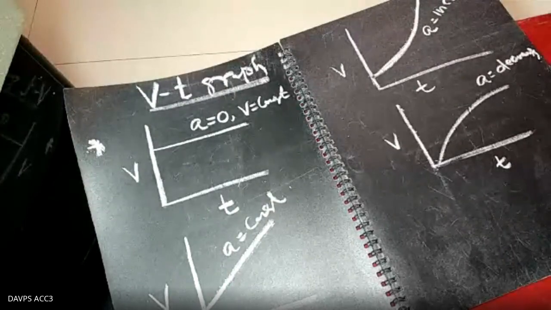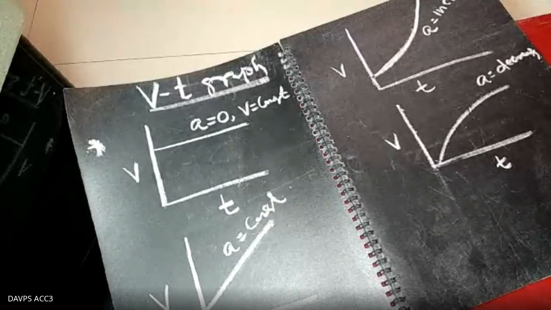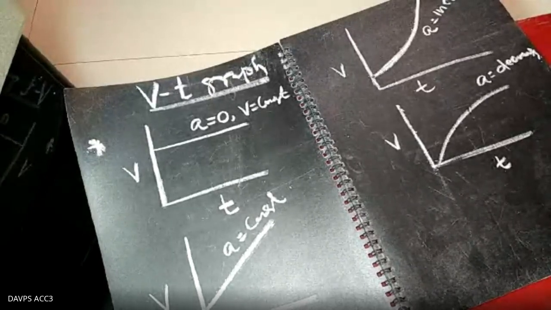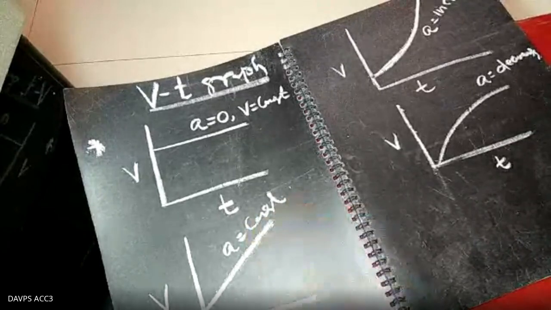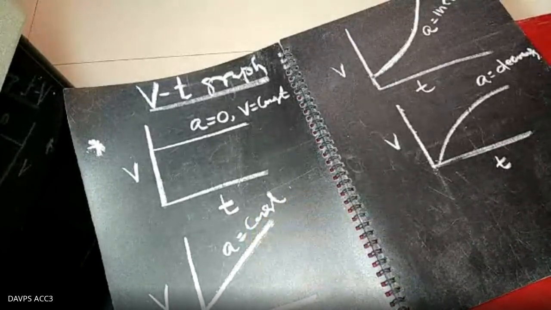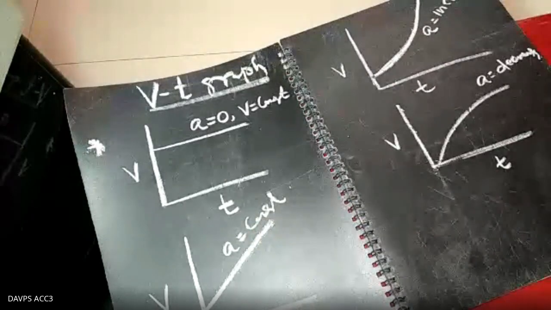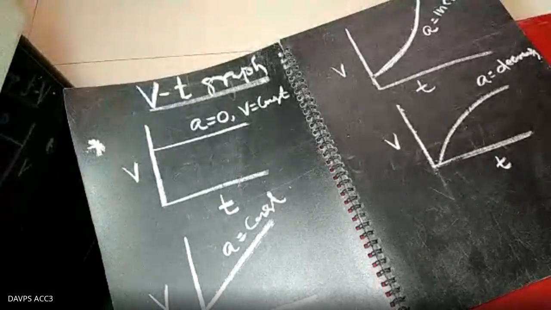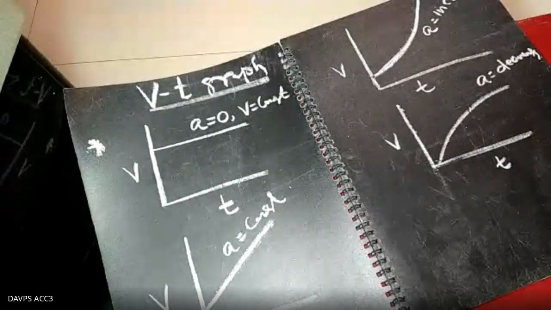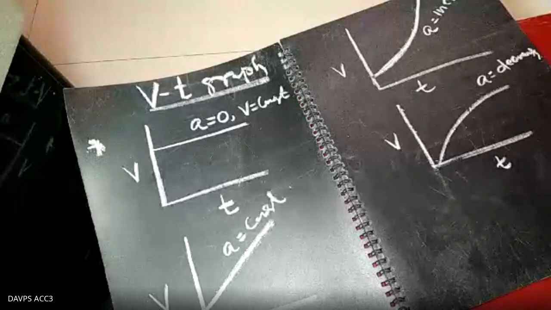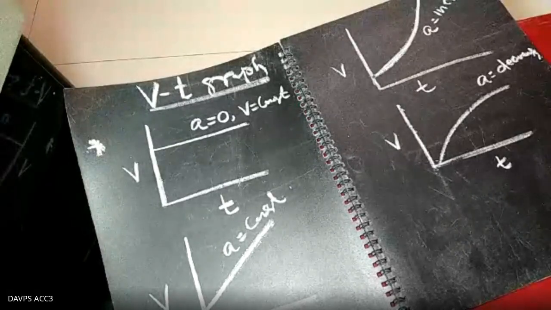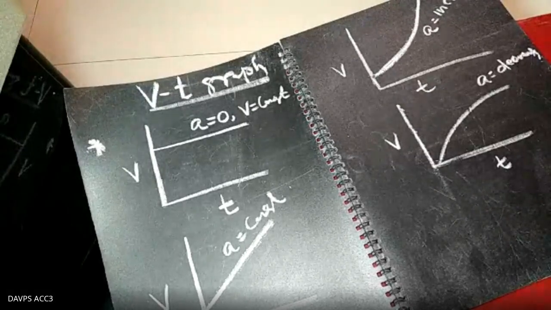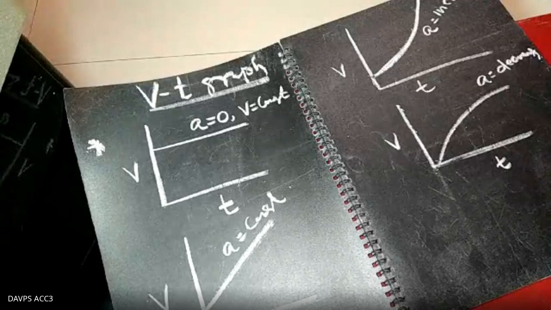Slowly, slowly you are going into the mud, and you will make a mess now. Retardation and acceleration. Acceleration is the positive acceleration. Suppose the vehicle is having the velocity 10 meter per second. As the time increases, the velocity increases to 20 meter per second, again 30 meter per second, again 40 meter per second. In this case the velocity increases positively. The velocity keeps increasing. So in this case, we say that acceleration is positive.